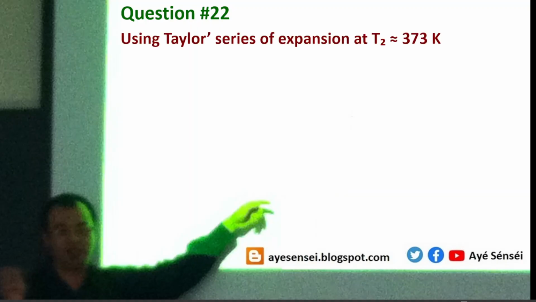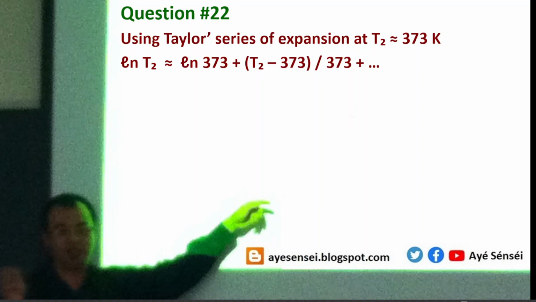So in order to find the solution, we have to apply the Taylor series expansion for the logarithmic function. And then the function is evaluated at T1 actually. So the first guess is to assume that T2 is close to T1. This is the assumption.